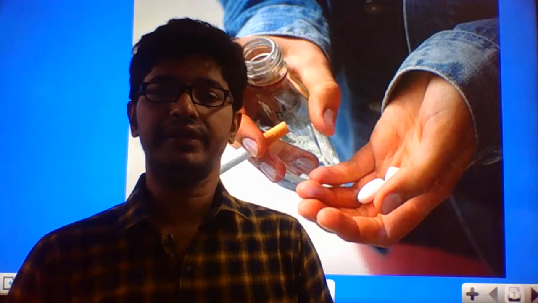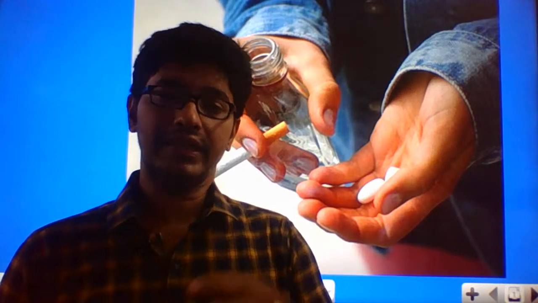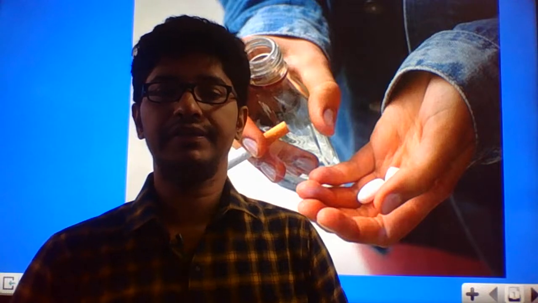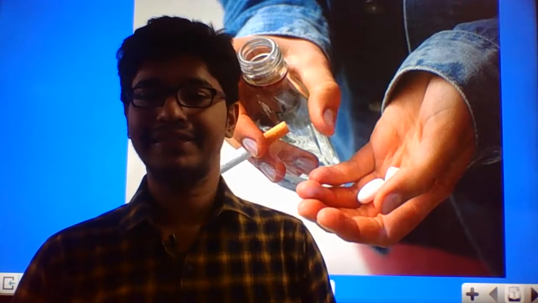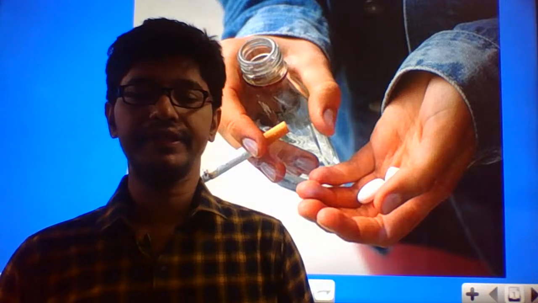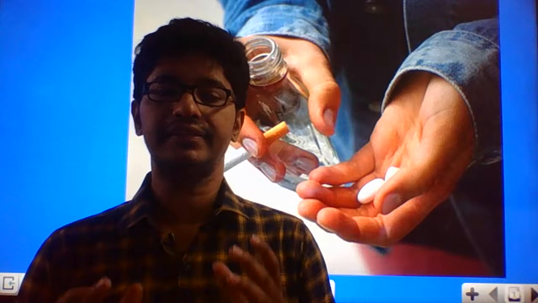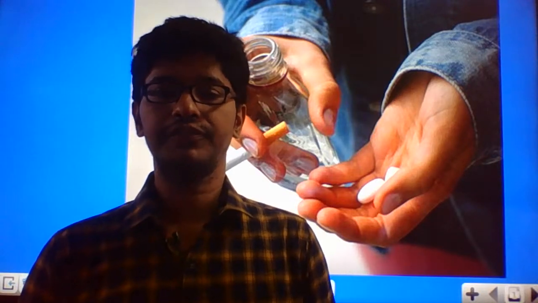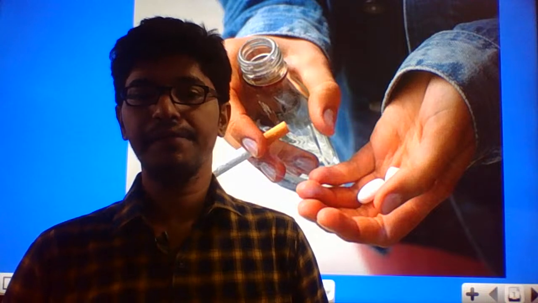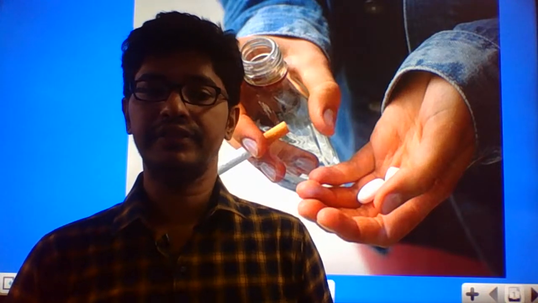Once we complete this chapter, microbes and human welfare, there is a pending part from the previous chapter, human health and disease: drugs and drug abuse and adolescence. This area we will also try to complete, because you get one question from adolescence, drugs and opioids, cannabinoids. So for that, we're going to discuss that part once we complete microbes and human welfare, and then go to the next part.